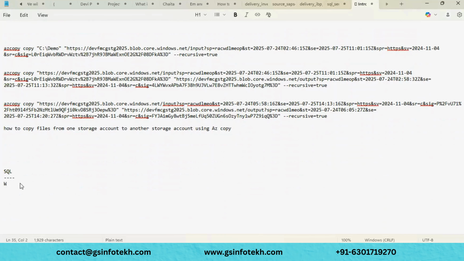Let's go with what is SQL. Does anyone know the definition of SQL? SQL is nothing but a structured query language, mainly used on databases.